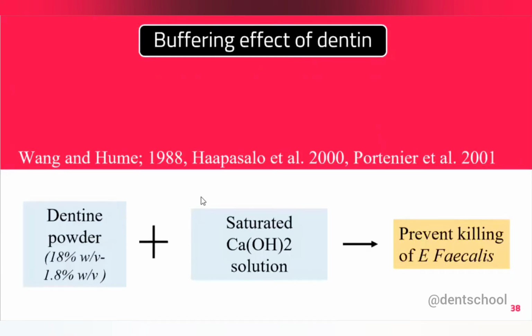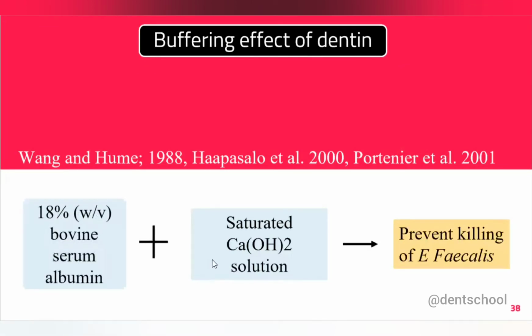According to Portnier and Hapicillo, if you check calcium hydroxide alone, it can kill E. faecalis, but if you mix it with dentine, it does not have any antibacterial effect against E. faecalis. This is the study you can see, and even after adding the serum albumin also. So they are saying that the inorganic and organic parts of dentine can both buffer the hydroxyl ions present in the calcium hydroxide, and hydroxyl ions are the ones responsible for the antimicrobial effect, right? And they are also responsible for the tissue dissolution effect.